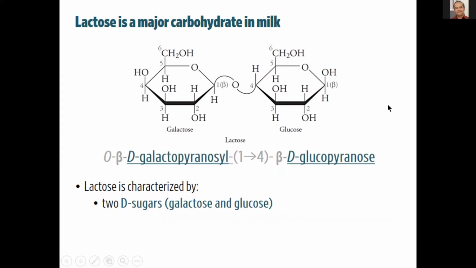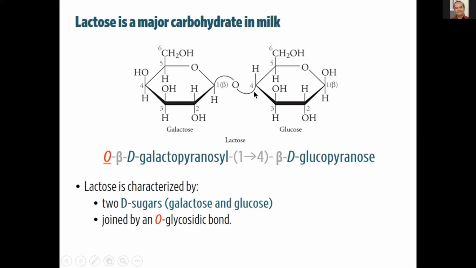So lactose is characterized by two D sugars. It's D-galactose and D-glucopyranose. So you have this D-galactopyranosyl, D-glucopyranose. And that's how you name those two. They're joined by an O-glycosidic bond.